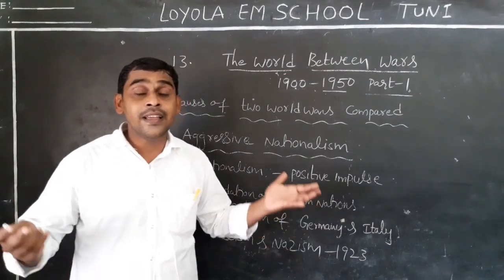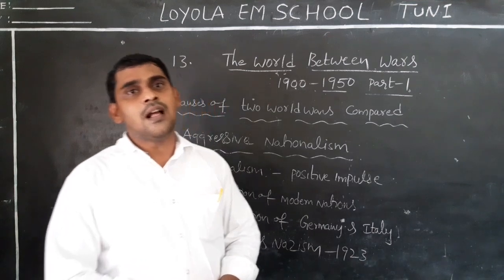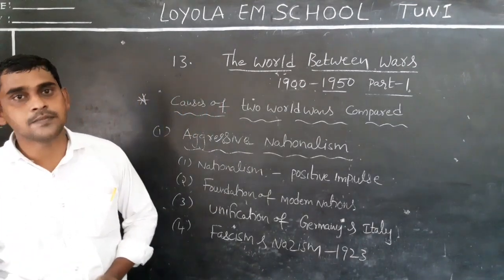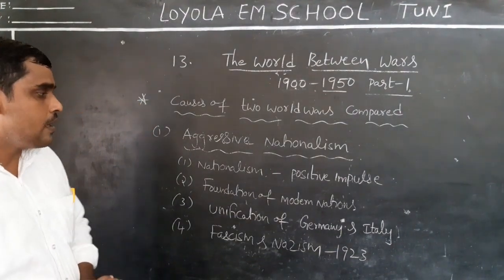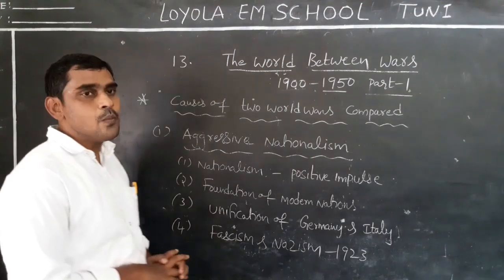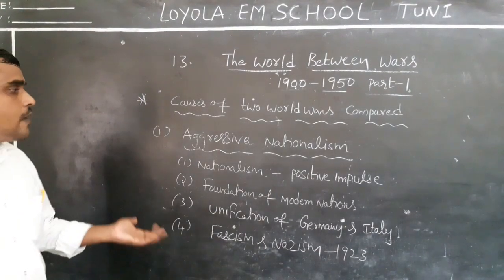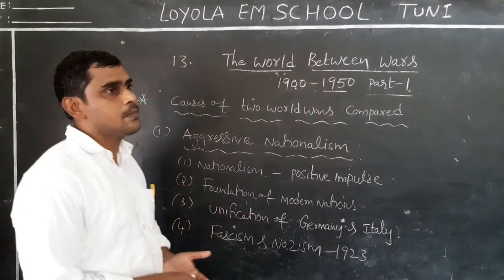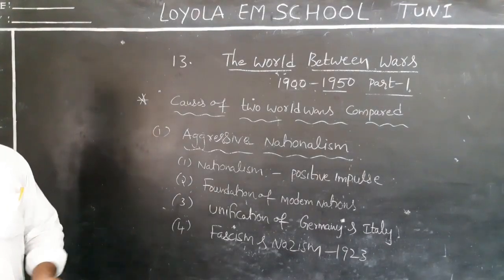All the people living in those states were brought together, forming one nation. That is the unification of the nation, or foundation of the modern nation. For example, if there is no feeling of nationalism among the people, automatically what happened? They are not brought under one union.